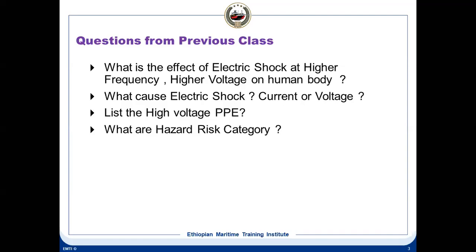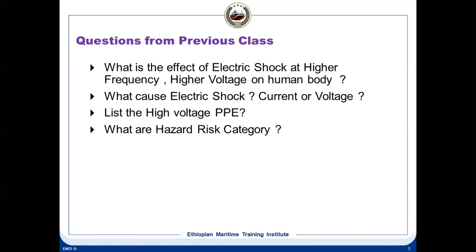Okay. Then list the high voltage PPEs. In the last class I showed you the various PPEs for high voltage. From the top, let's say a hat, face hood, the shield for the face, then goggles, then ear protection, then the arc suit, then safety footwear, safety gloves. Okay, what else is there? Yeah, so these are the high voltage PPEs, and all of this must be certified and tested for higher voltage. So these are the various high voltage PPEs.